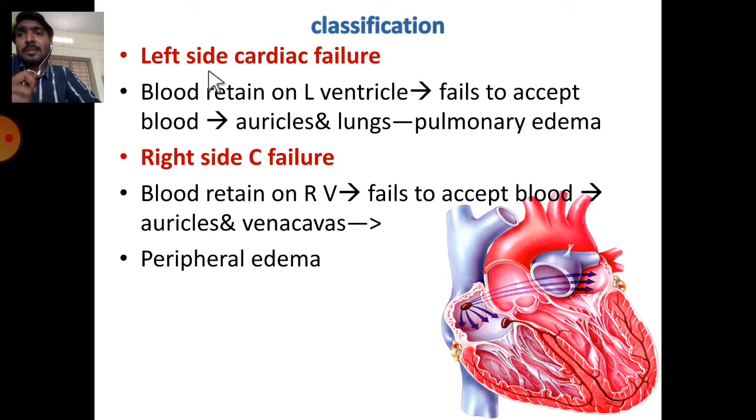Another classification is left side cardiac failure and right side cardiac failure. In left side cardiac failure, the blood is retained in the left ventricle due to any reason, which fails to accept the blood from the auricles and lungs. This leads to accumulation of blood in the lungs, which leads to pulmonary edema. In right side cardiac failure, the blood is retained in the right ventricle, which fails to accept the blood from the auricles and vena cavas. This leads to accumulation of blood in peripheral tissue, which leads to peripheral edema.